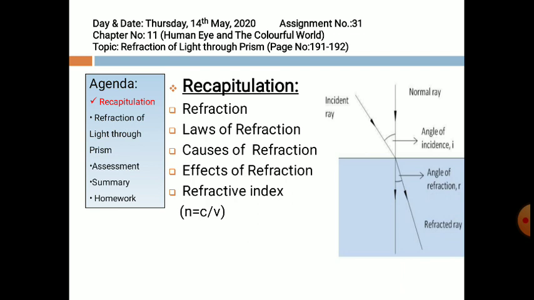Now, what causes refraction? The frequency of the refracted ray remains constant.